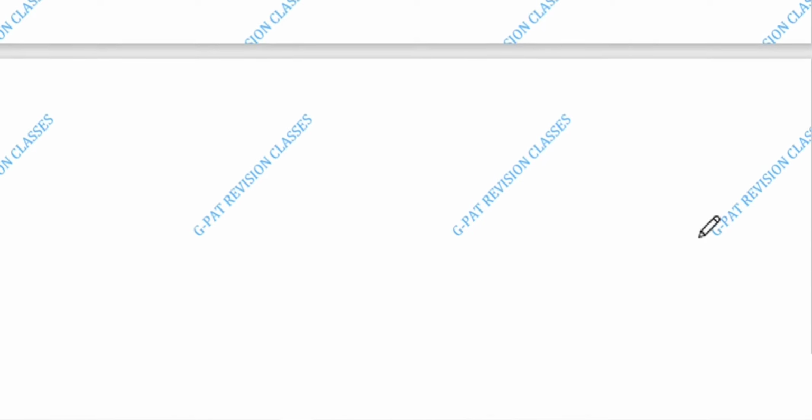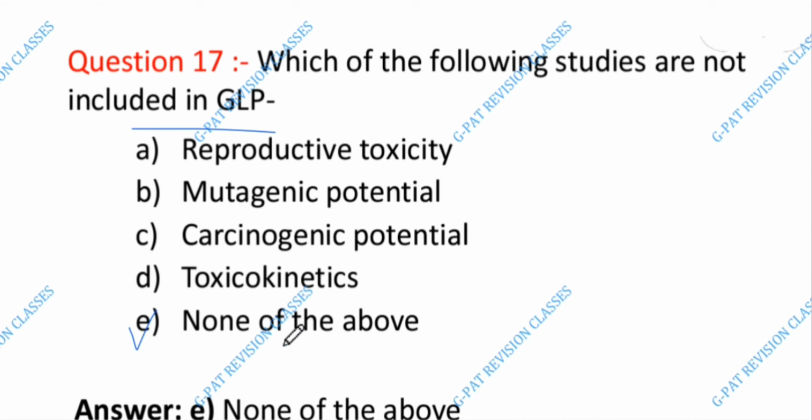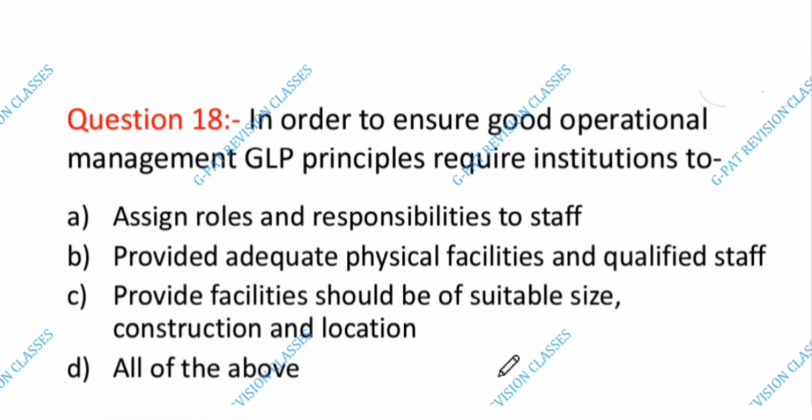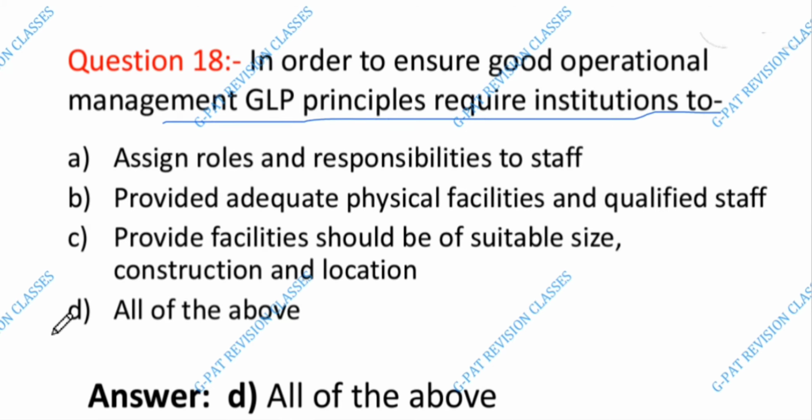Next is 17 question number. Which of the following studies are not included in GLP? The answer is D. None of the above. कोई भी नहीं है इसके ऊपर. Next is 18 question number. In order to ensure good operational management, GLP principle required to institution to. The answer is D. All of the above. A is assign role and responsibilities of the staff. B is provide adequate physical facilities and qualified staffs, and C is provide facilities should be of suitable size, construction, and location. The answer is D. All of the above.